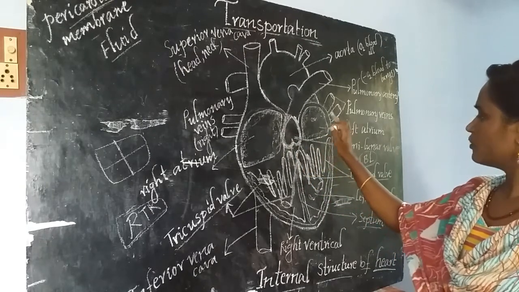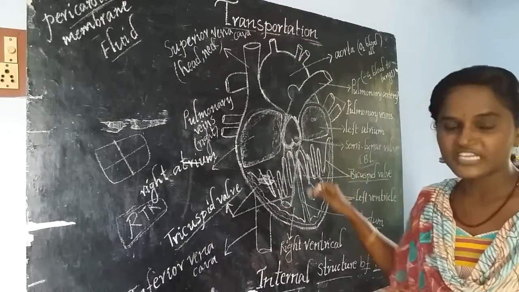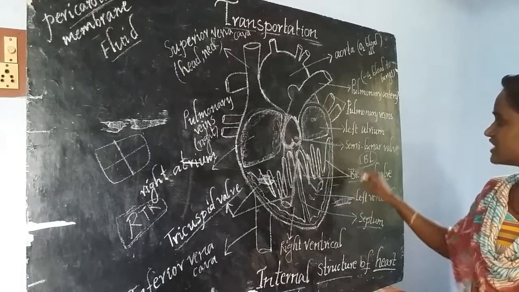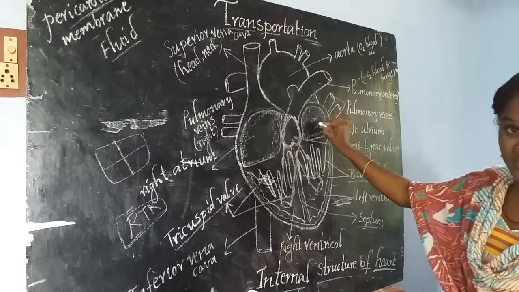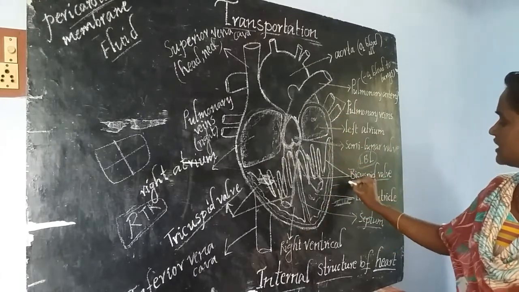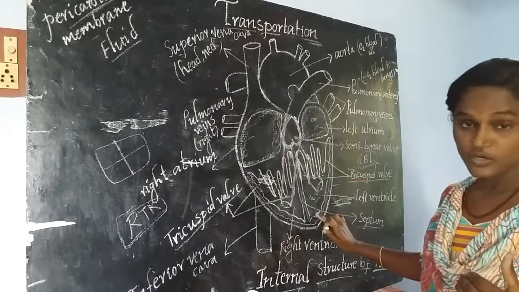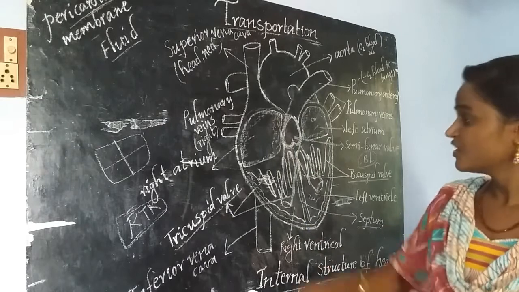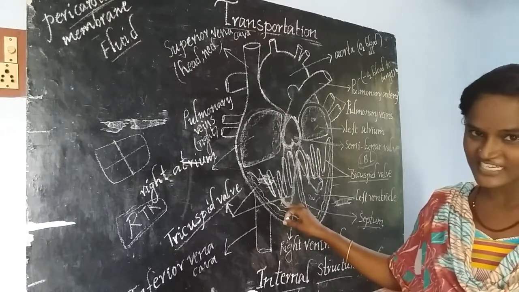And these two, the atrium and ventricle present on the left side of the heart, are separated by a valve called the bicuspid valve. It is also called the left atrioventricular valve. Atrio is atrium, ventricular is ventricle. We are calling the bicuspid valve as the left atrioventricular valve. If we talk about the tricuspid valve, it is also called the right atrioventricular valve. Okay, is it clear?